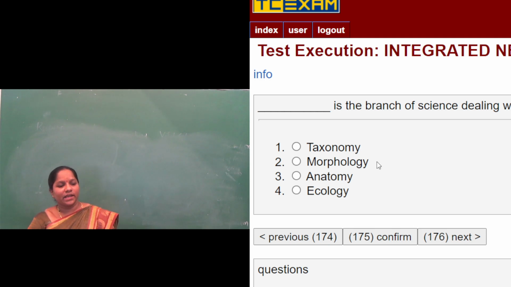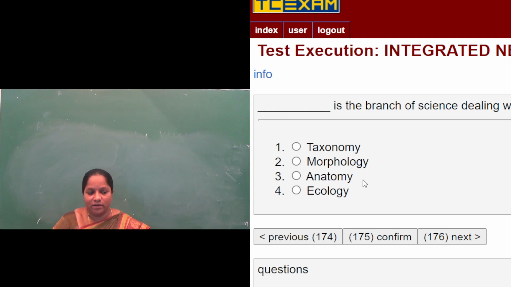Morphology is the study of external characteristics of organisms. Anatomy is the study of internal organs. Ecology is the study of the ecosystem. So the word that suits this blank is taxonomy.